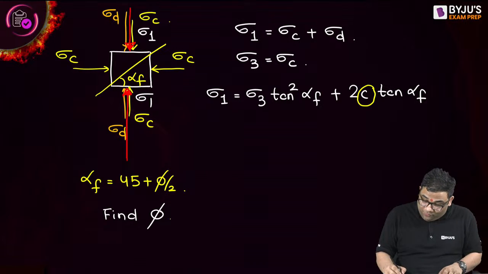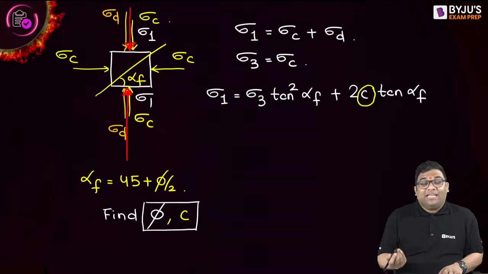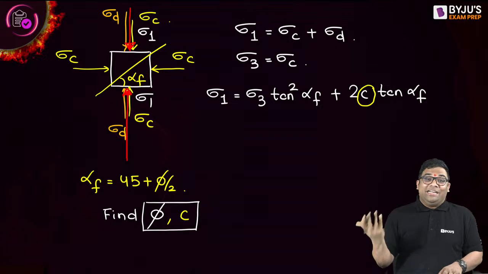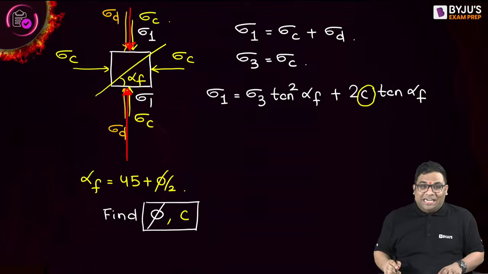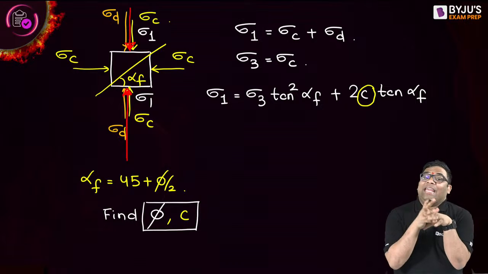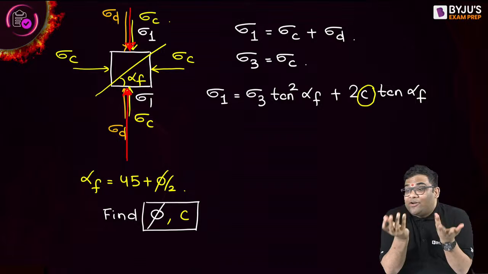So we can find cohesion and angle of internal friction by the triaxial test. Everybody understood why we conduct a triaxial test? This is the theoretical and numerical understanding.